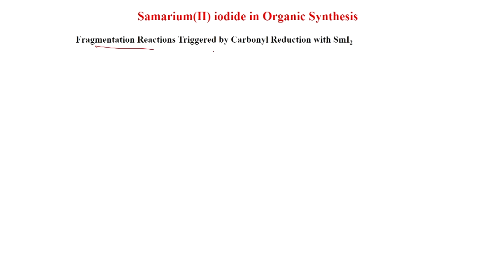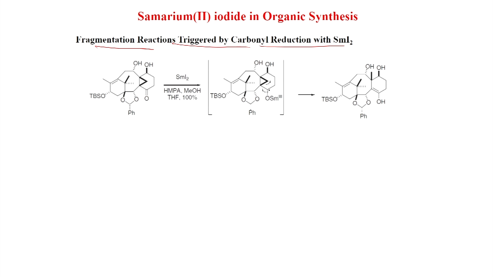Now, we will see fragmentation reactions triggered by carbonyl reduction with samarium iodide. Like here, if you have a ketone with a cyclopropyl group at the alpha beta position, then this cyclopropyl group can be cleaved, because we know this is radical chemistry happening. Like samarium iodide, HMPA, methanol, it will give this radical anion, and this radical then will cleave this cyclopropyl group and you get this.